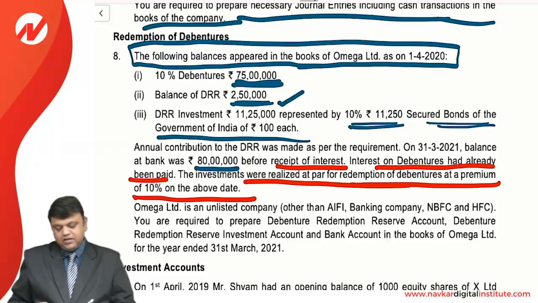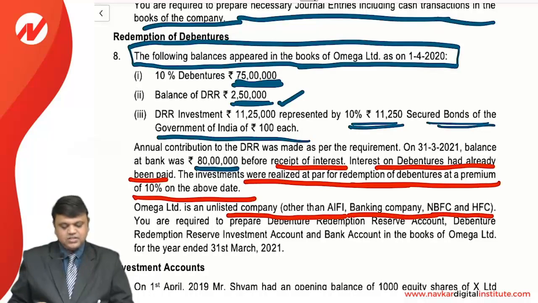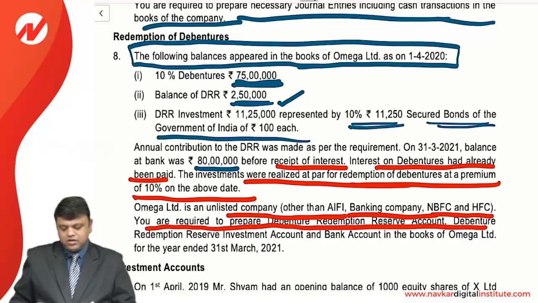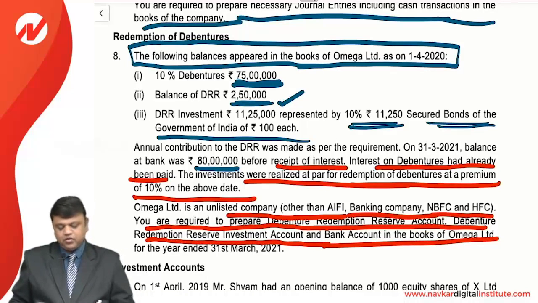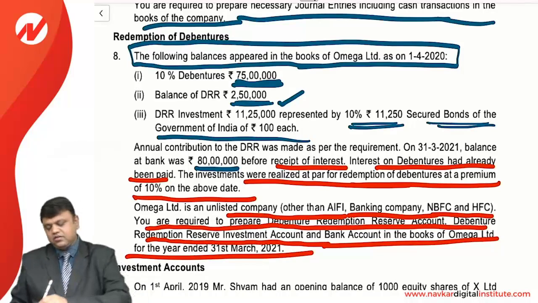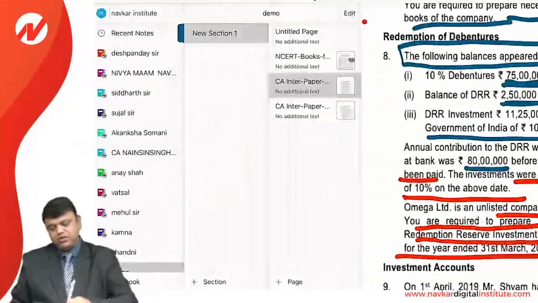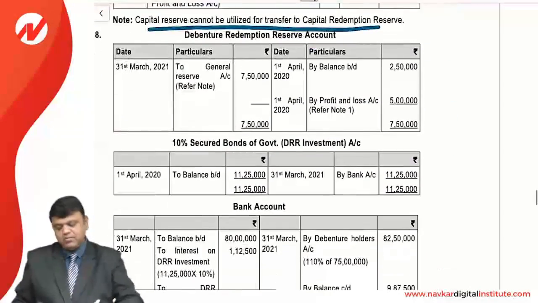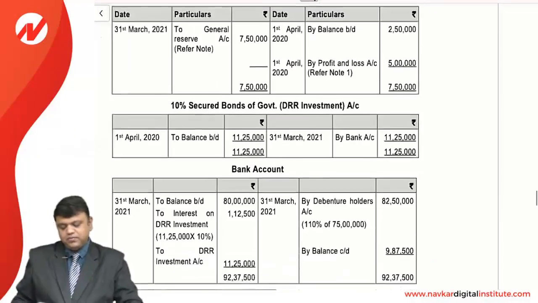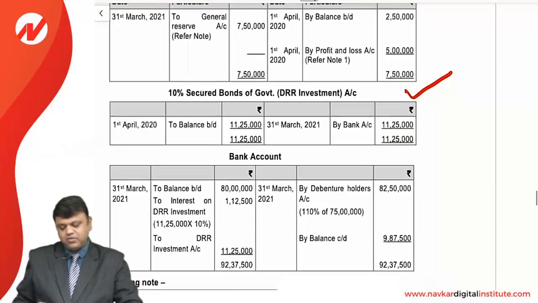Omega Limited is an unlisted company. Be careful, it is other than an AIFI and banking company, NBFC and HFC, so you need to apply such types of rules. You are required to prepare the debenture redemption reserve account, debenture redemption reserve investment account, and bank account in the books of Omega Limited for the year ended 31st March 2021. So these three things we need to prepare: the debenture redemption reserve account, the debenture redemption investment account, and the bank account.